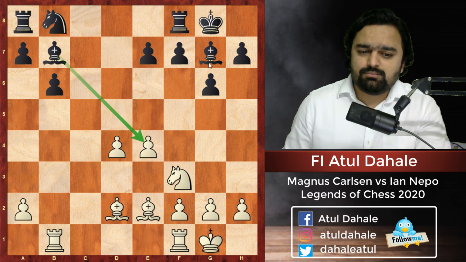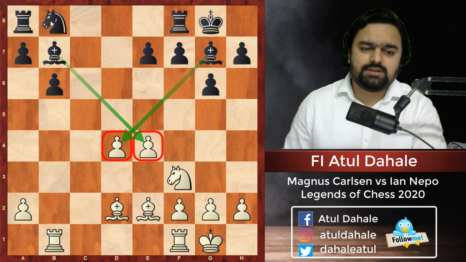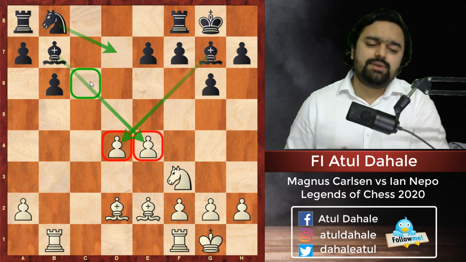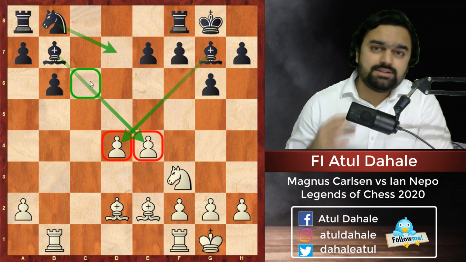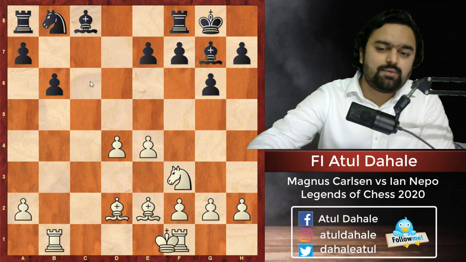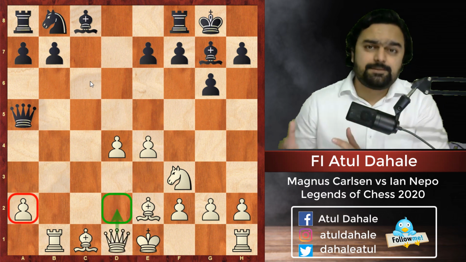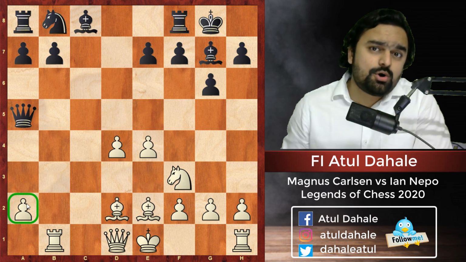You can see both the bishops from black's side are exerting pressure on these two pawns, and black will be fine in this position because the knight will also come into the game via d7 or c6, and black will be comfortable in this position. Okay, this is also theory and many games are played in this particular position, so we cannot say that this is something bad for white. But today Magnus Carlsen was in a mood to fight. That's why he played bishop d2, sacrificing the pawn on a2.